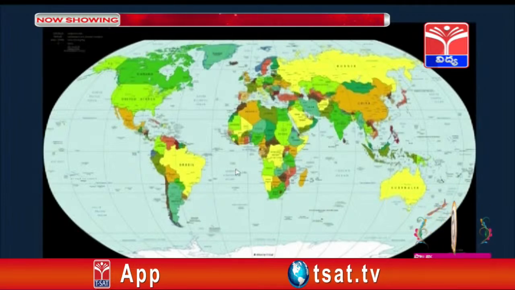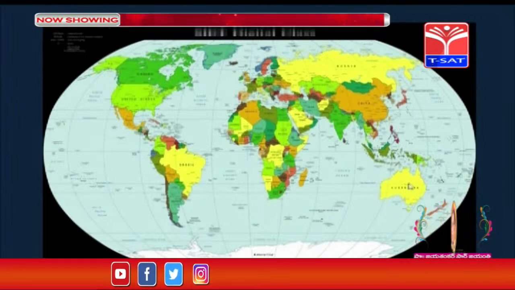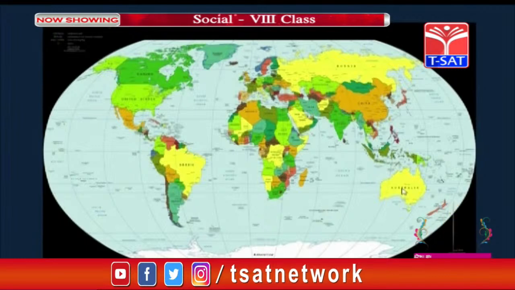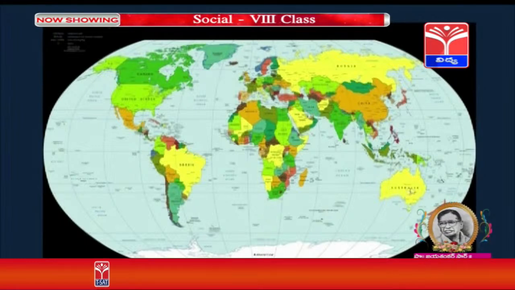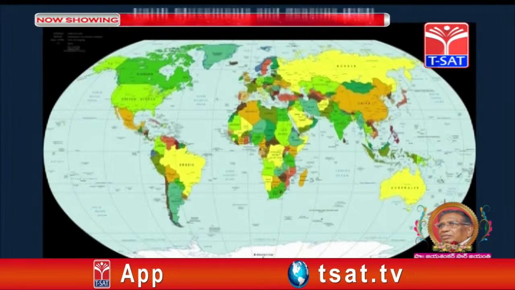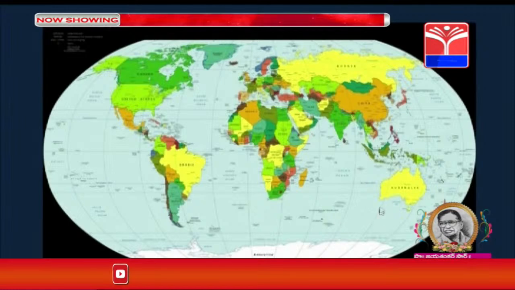Whereas coming to the south of the equator, we can observe the Australian continent. Here I am pointing the cursor there, and Antarctica. Both these continents are lying to the south of the equator.